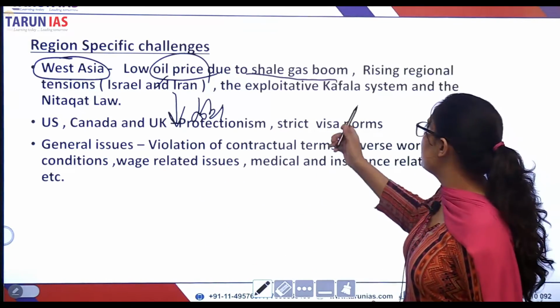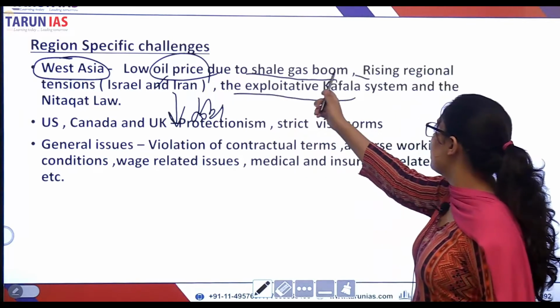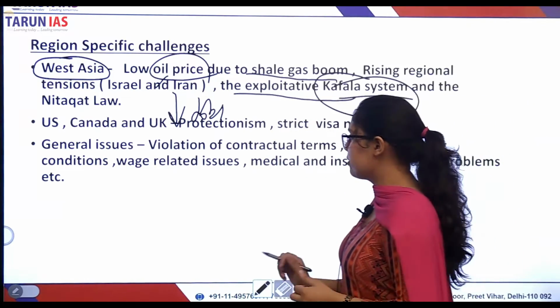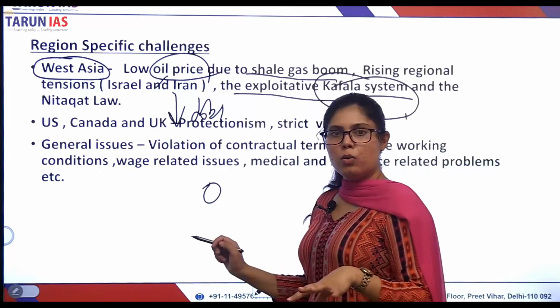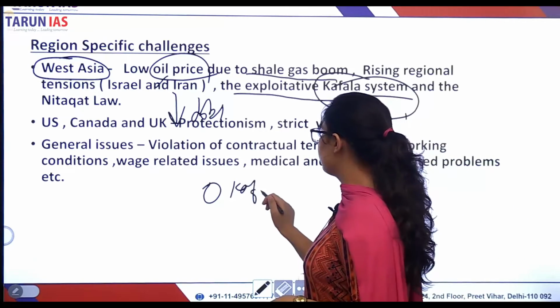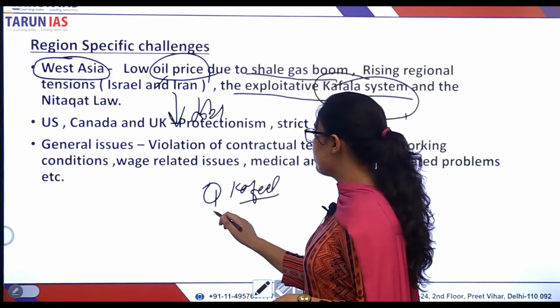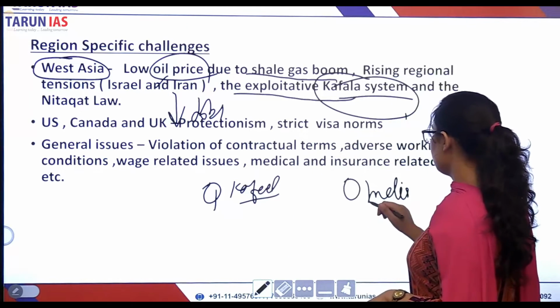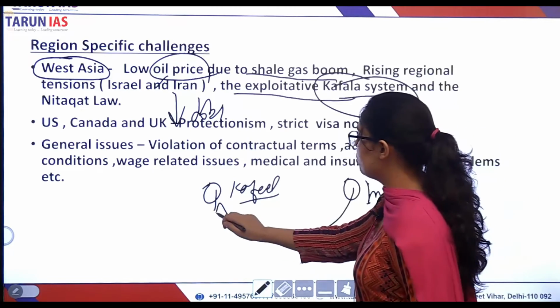The second point is the exploitative kafala system. Now what is this kafala system? I'll describe it to you: there is a person who is a citizen in the Gulf country, known as the kafil. Now the person who comes from India will be assigned to this kafil.